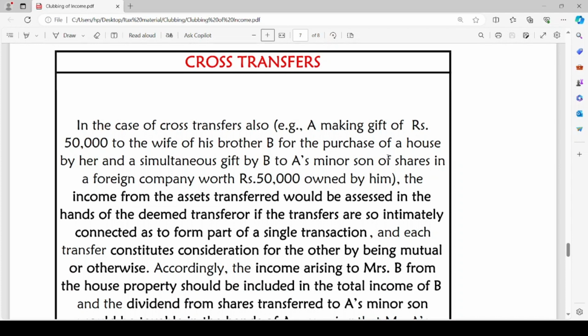In the case of cross transfers, cross transfer means, for example, Mr. A is making a gift of rupees 50,000 to the wife of his brother B. Here A is giving gift to his brother B's wife of rupees 50,000 for the purchase of a house by her, and simultaneous gift by B to A's minor son of shares in a foreign company worth rupees 50,000 owned by him. Here, if any of us will see the case directly, it is considered as a mutual transfer.